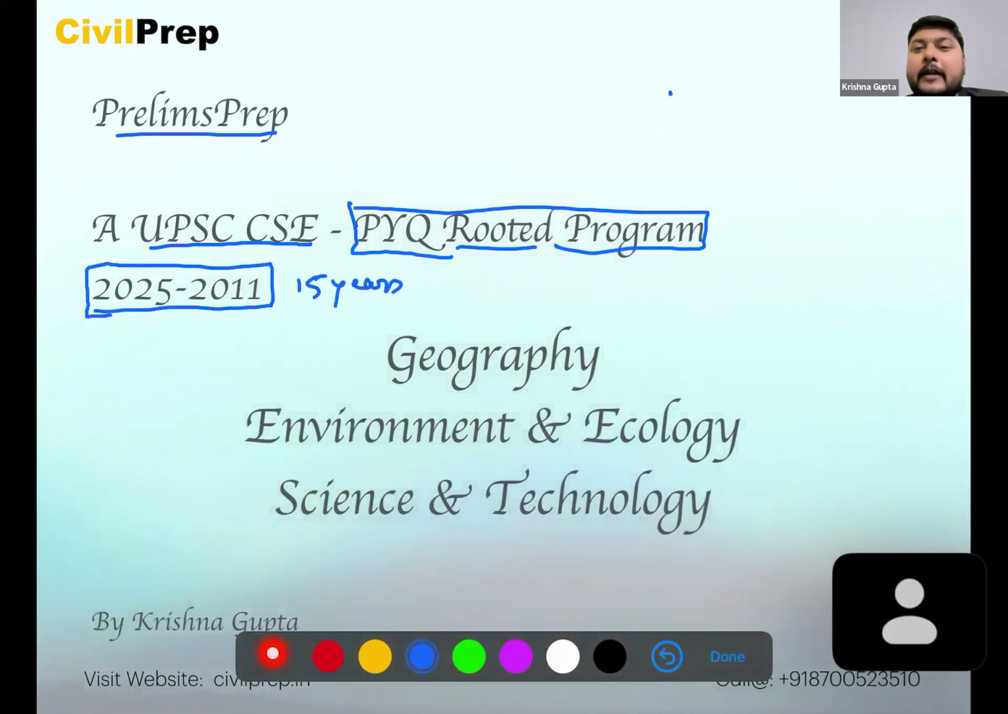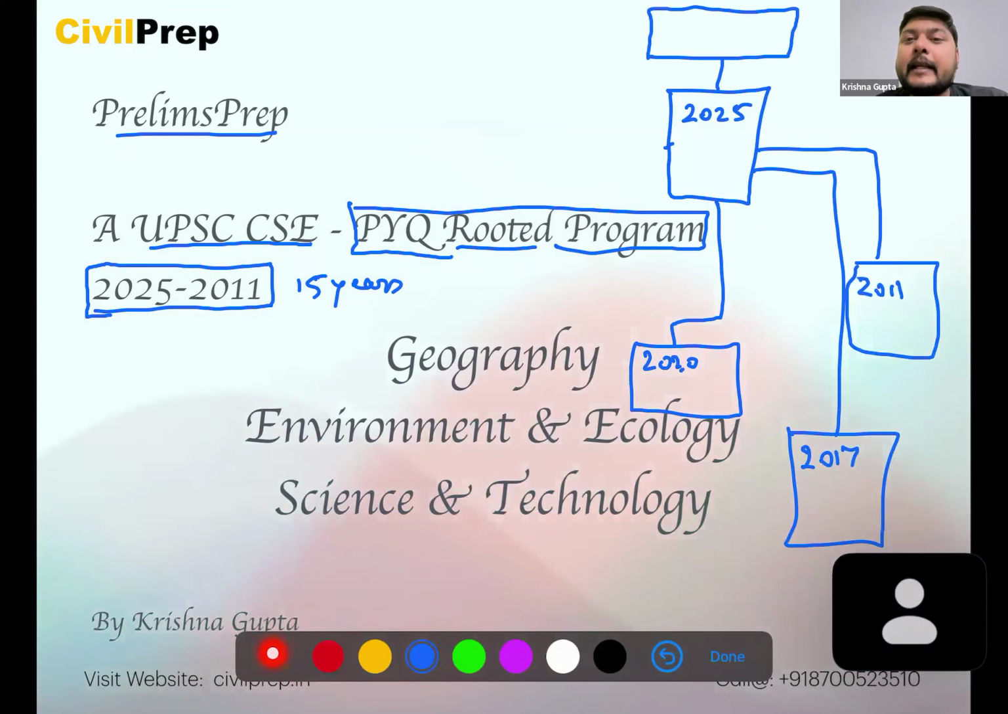Here we'll be trying to find out, for example, if in 2025 there is a question and it has certain roots in 2020, it can also have another root in the year 2017. But we can identify another root which can be in 2011. So thus, by this session, we will be able to analyze, understand, and predict what questions and in what form they can come in 2026.